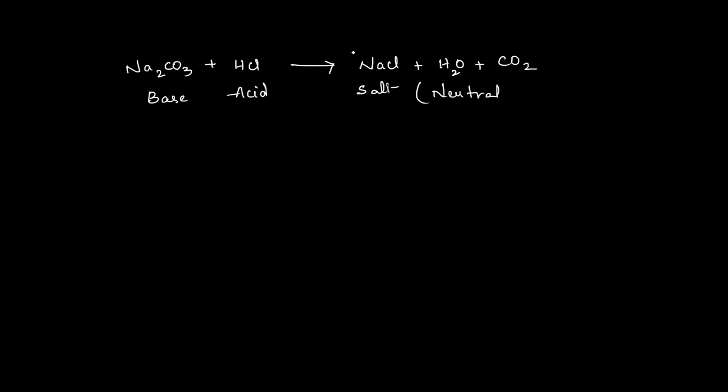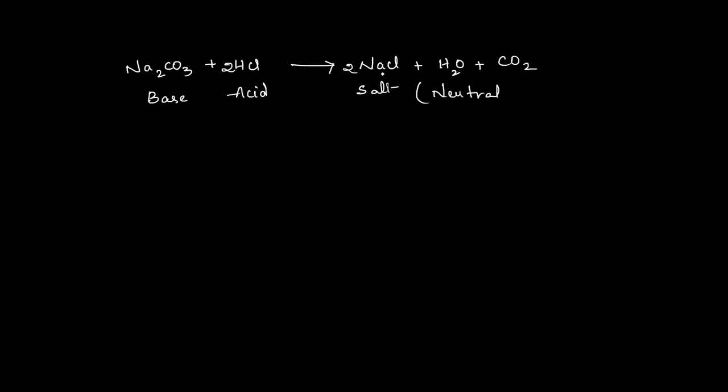That means the neutral compounds they will give. Now balance the equation here. What are the stoichiometric ratios, the molecular proportions? Here how many sodium atoms are there? Only one sodium atom. But here two sodiums are there. So I am keeping two sodium here, and here one hydrogen is there, but here two hydrogens are there, so I am keeping two here. Now this equation is balanced. All the elements are balanced, right?